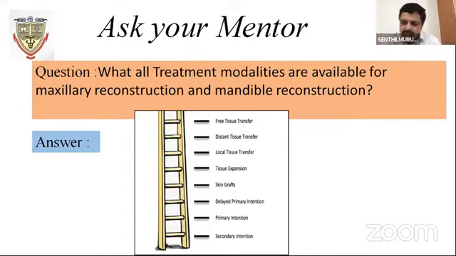A local flap is very close, such as a neighborhood flap or mucosal flaps. Regional flaps are the submental flap or the nasolabial, those kinds within the region, within the maxillary region, and the superficial temporal artery flap. The superficial temporal artery flap is a very good pedicle flap, very useful for reconstruction of the floor of the orbit as well as for your maxilla. It has got limitations. That's it.